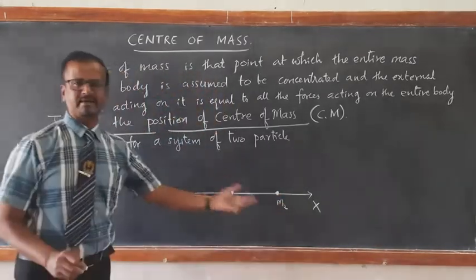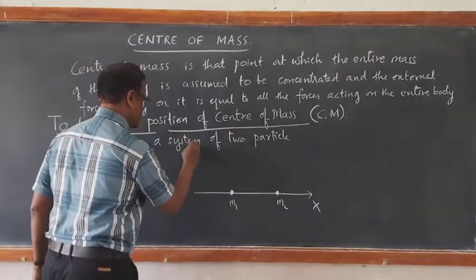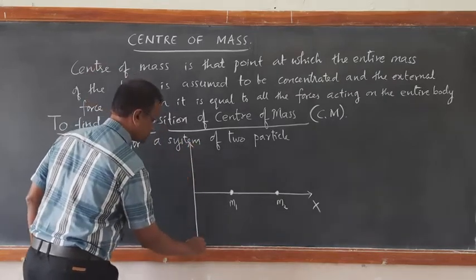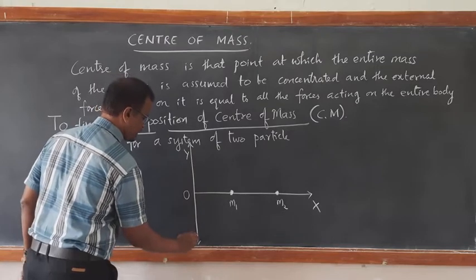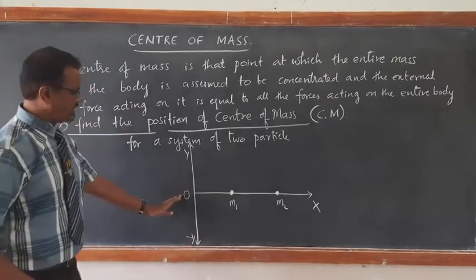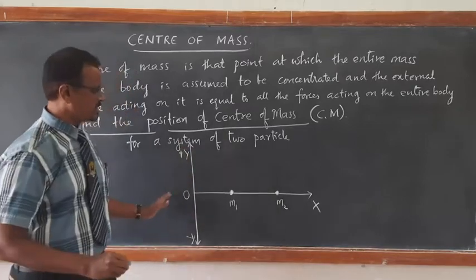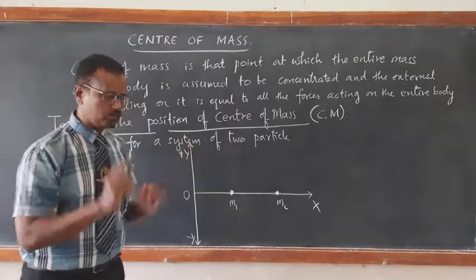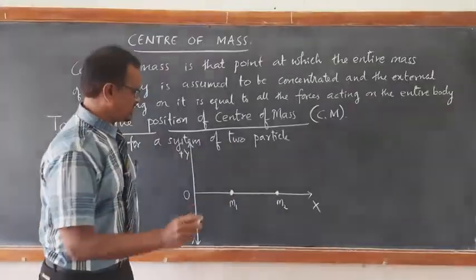They are of different masses. Now consider this is the position of the origin. This is the positive y-axis and this is the negative y-axis, right? I am considering a system of two particles, only two particles, lying on the x-axis, right?